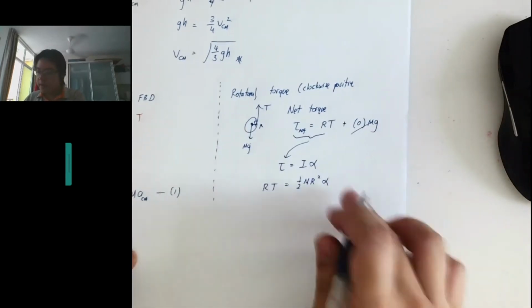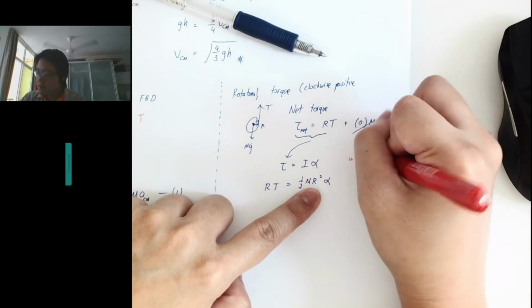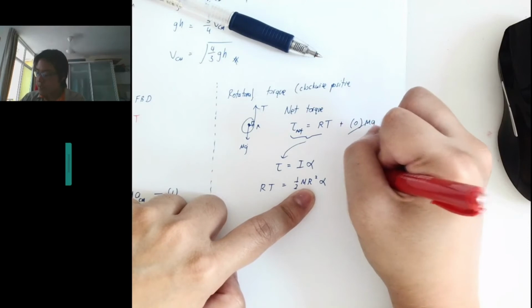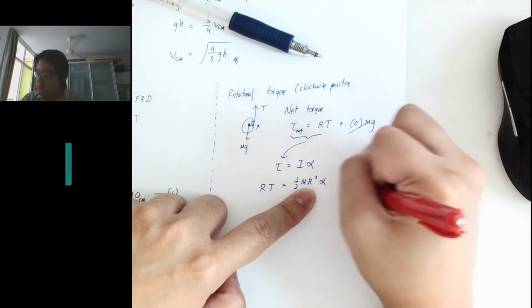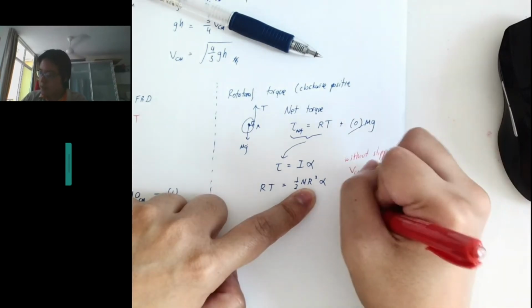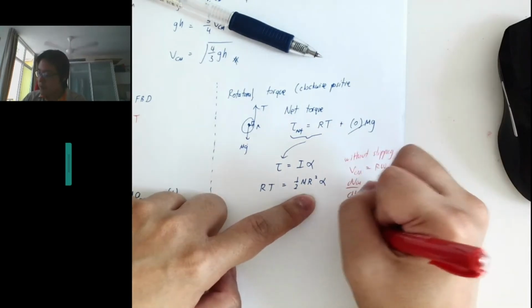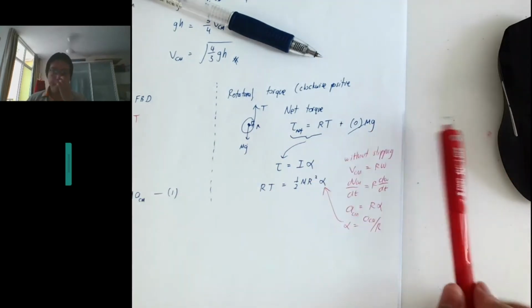And then this is with rolling without slipping, so that my v_cm is equal to R omega. If I differentiate both sides, I get linear acceleration is equal to R alpha. So alpha is a_cm over R. I'm going to put this in as well.